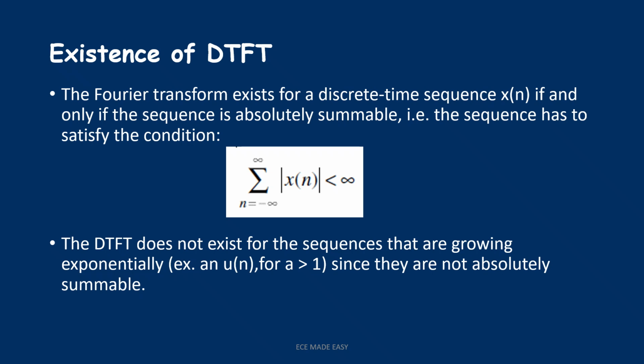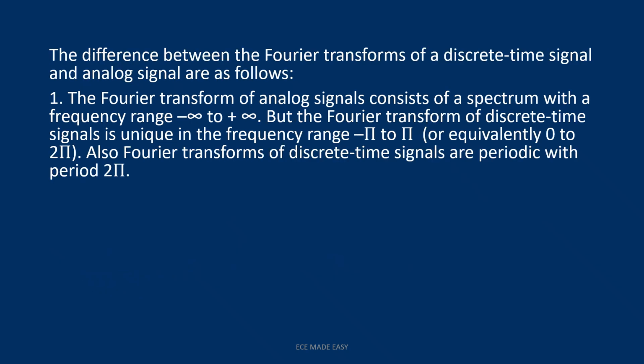Also, if a sequence is exponentially decaying, that is a to the power n u of n, and the signal is decaying, we can obtain its DTFT. But if the signal is exponentially increasing, we cannot obtain the DTFT because it will not be absolutely summable. So that is one thing.